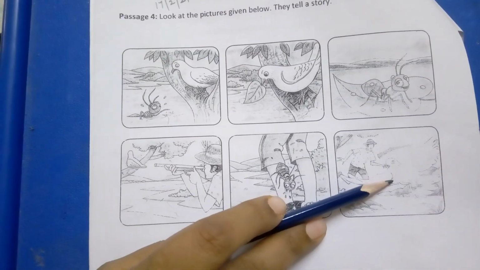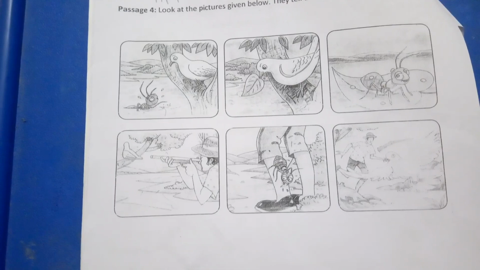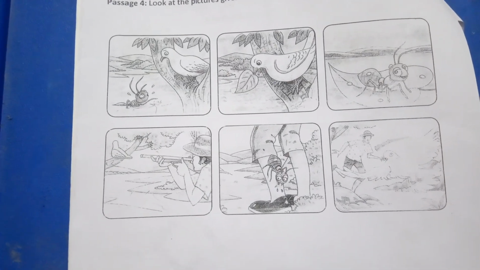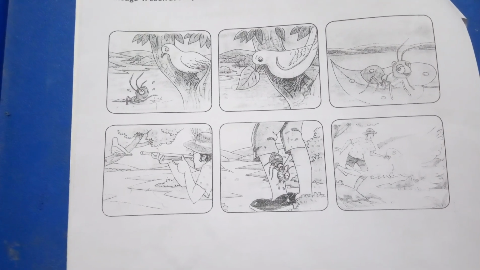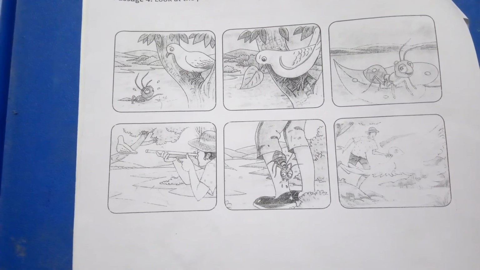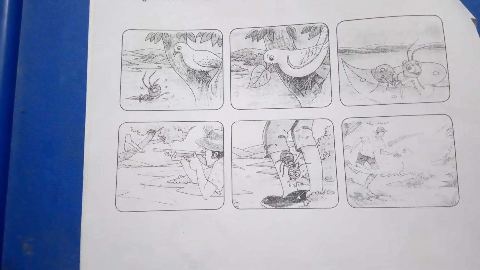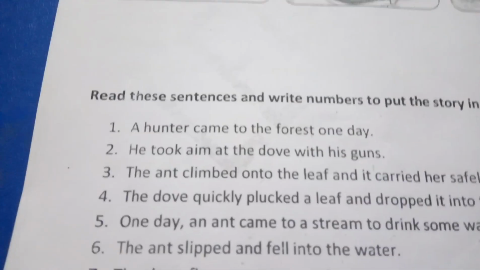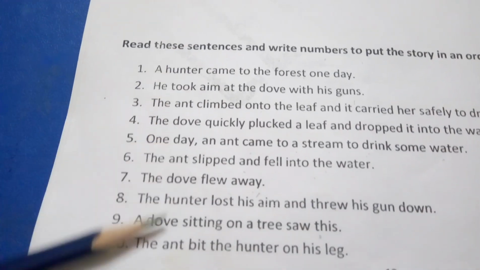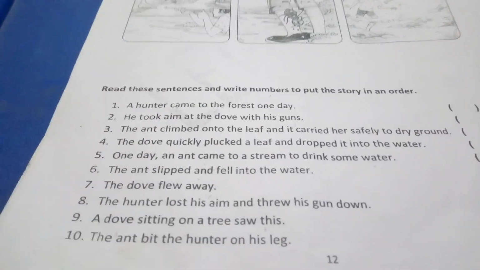Does this remind you of any story, children? Yes, it reminds us of the ant and dove story, is it not? We have learnt it in our UKG, PP2. Now we have to put the story in an order. Here the sentences of the story are given in a jumbled way. We have to put them in a proper manner by giving the numbers here. So, in the correct way, we have to give them the order. We have to give them 1, 2, 3.